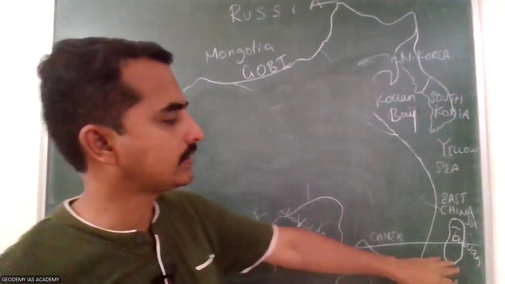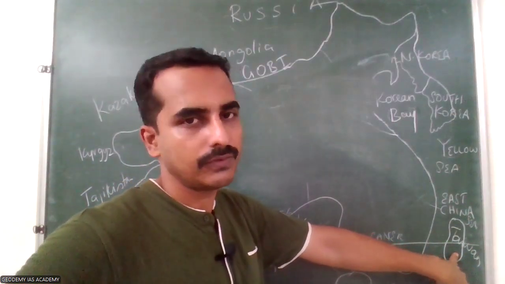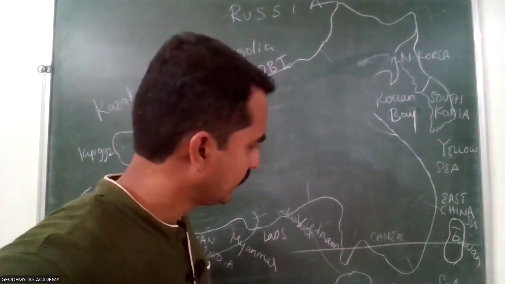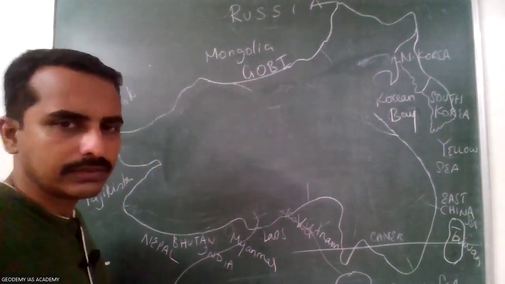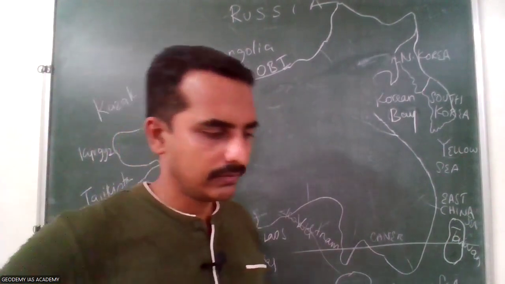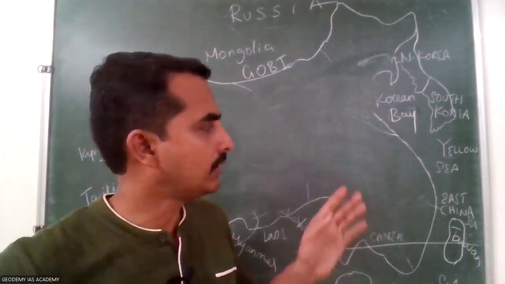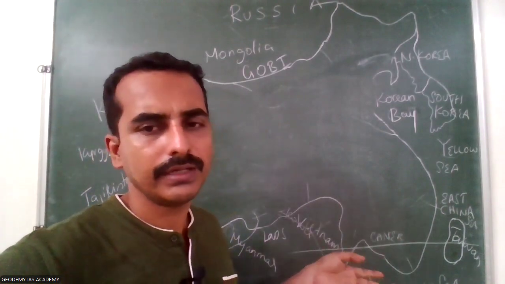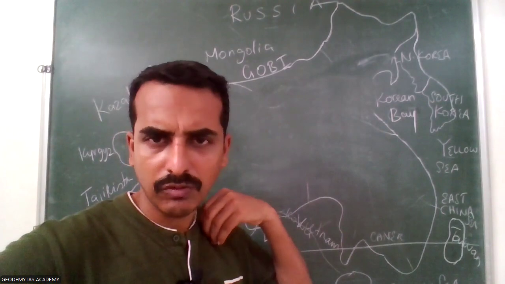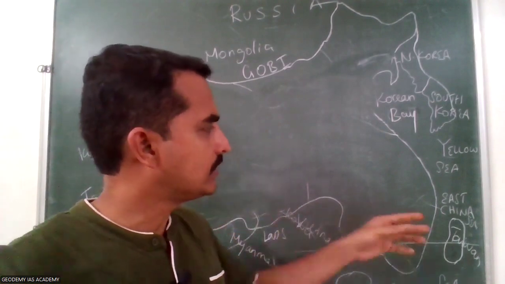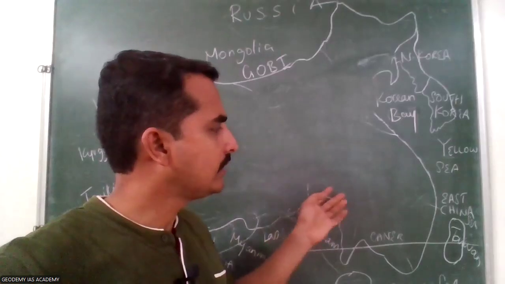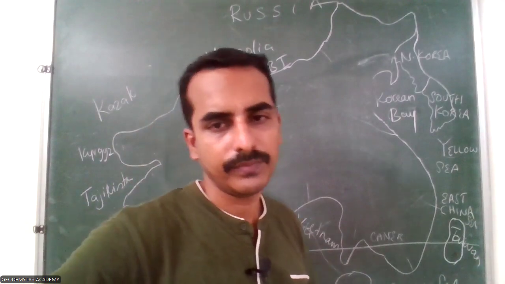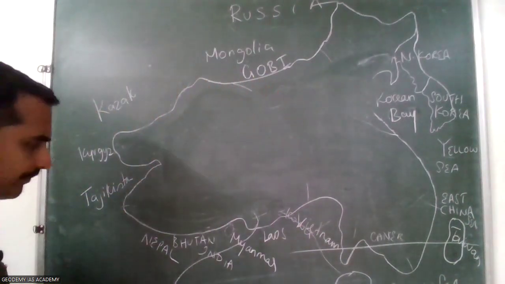Taiwan is represented as the Republic of China, and the mainland is represented as the People's Republic of China. The Qing dynasty was defeated by the revolutionary movement headed by Sun Yat-sen in 1912, and then in the 1940s, in '48, '49, under the leadership of Mao Zedong, the communist forces replaced the existing government here, and the Republic of China party was confined only to Taiwan. So that is their history.